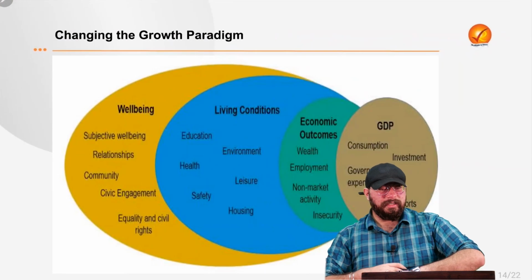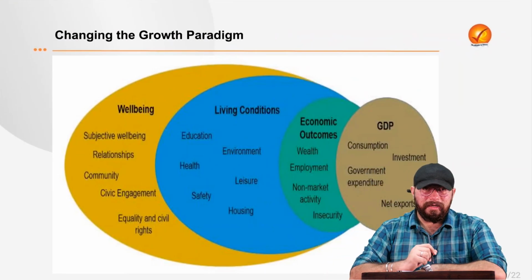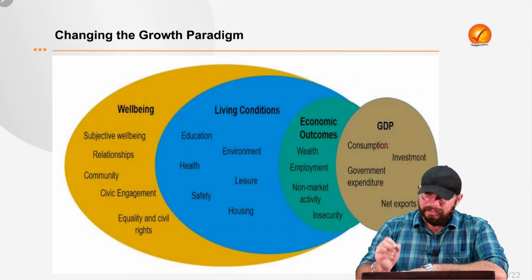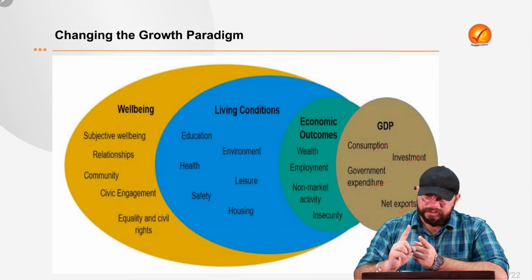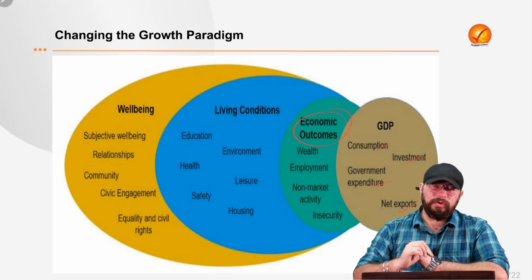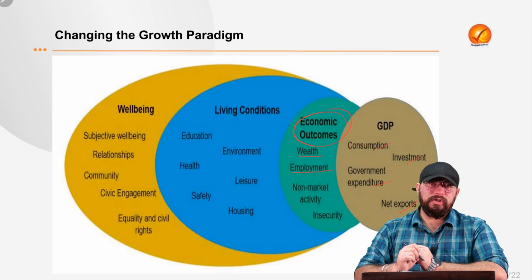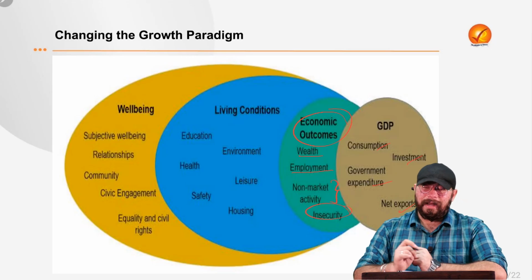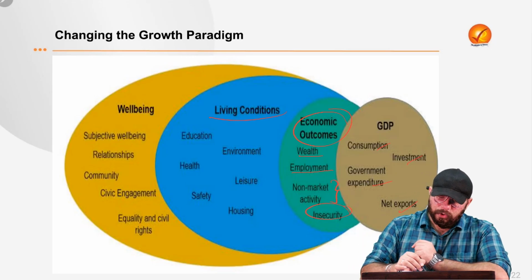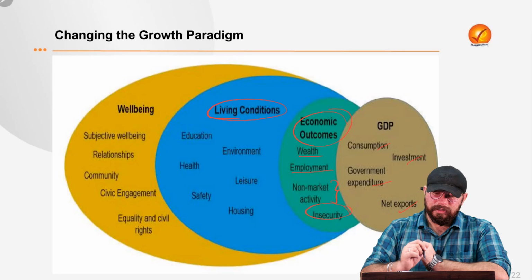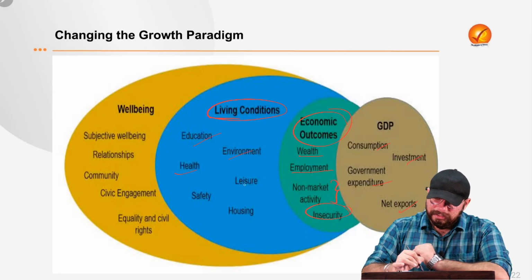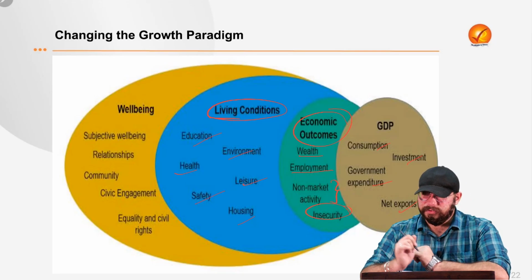So now the question is, what is GDP not including, right? GDP includes consumption, GDP includes investment, GDP includes government expenditure and net exports also. What GDP does not include is economic outcomes. GDP does not give any indication about wealth. It does not give any indication about employment. It does not give indication about non-market activity and insecurity. It does not tell us about living conditions also. GDP is not telling us about the education levels, environment levels, health levels, leisure levels, safety levels, and housing levels.